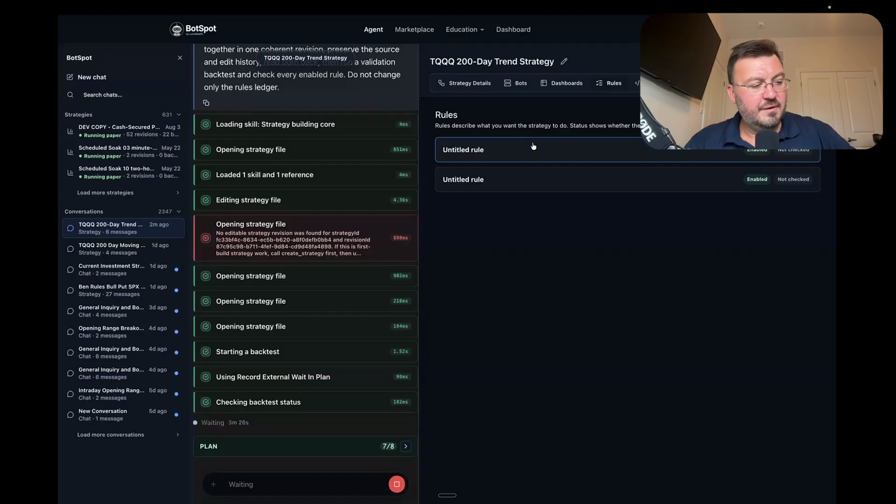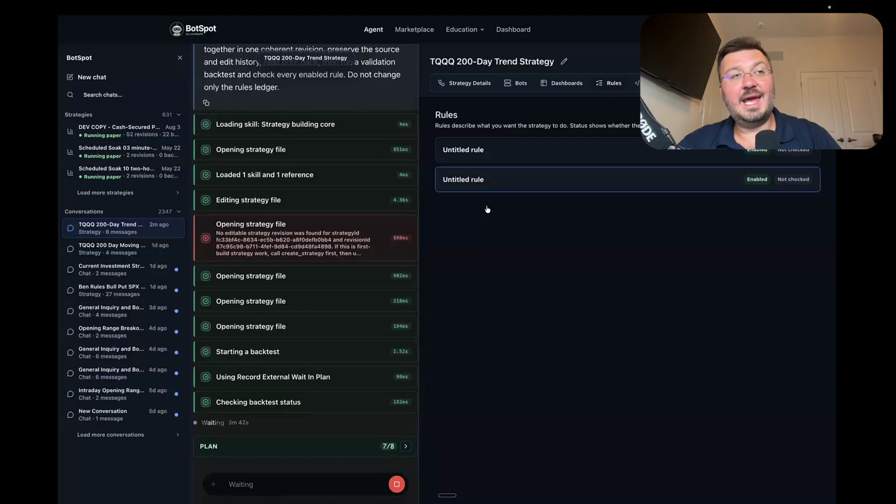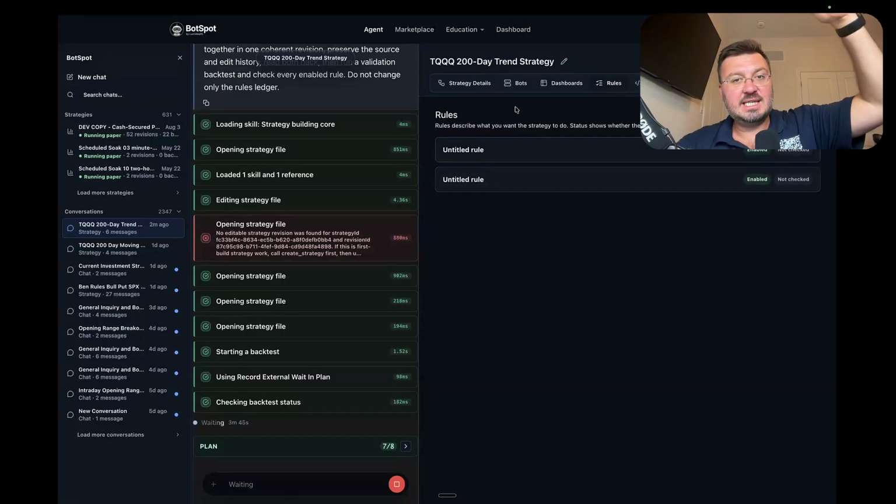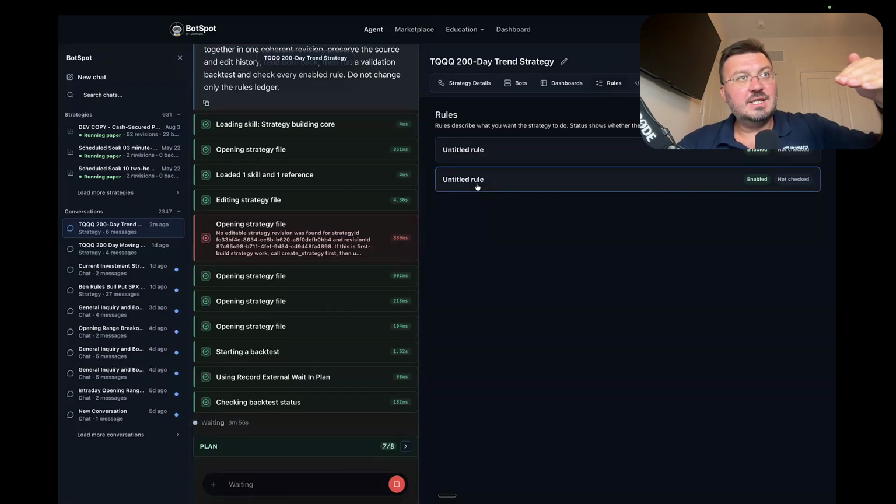But for code, if I tell it the 50-day moving average has to be above the 200-day moving average, what we're starting to work on now is that it gets saved to a rule. And this is something that you can add on your own. You can add in your own rules, or you could edit existing rules if it wasn't done correctly, or the agent can do it for you. And now you have a set of rules. Like rule number one will be buy TQQQ when it's above the 200-day moving average. Then another rule could be sell TQQQ and hold cash when it's below the 200-day moving average. And you could just keep adding rules, keep adding rules.